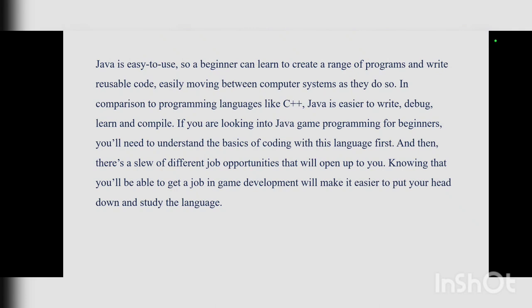Knowing that you will be able to get a job in game development will make it easier to put your head down and study the language.